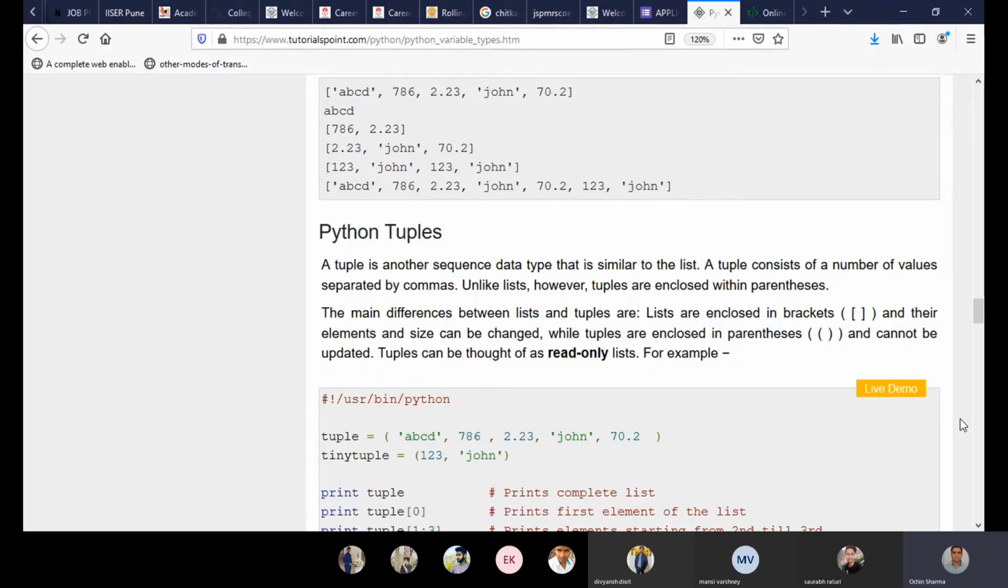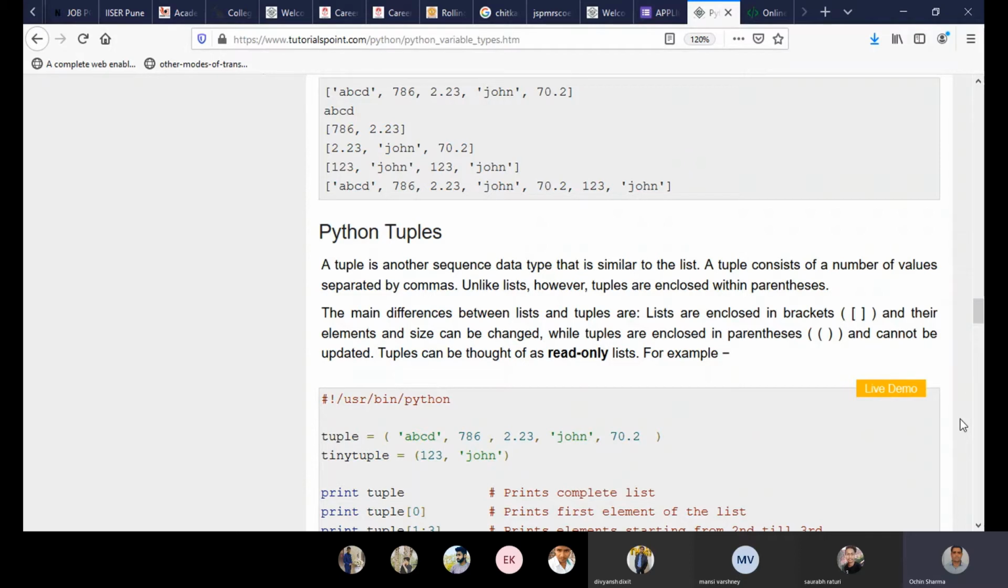The main difference between lists and tuples is that lists are enclosed in brackets and their elements and size can be changed, while tuples are enclosed in parentheses and cannot be updated. Tuples can be thought of as read-only lists. So whenever you want to take input from the user, or from a security point of view need to create an unedited list, there you can use the tuple by using parentheses.